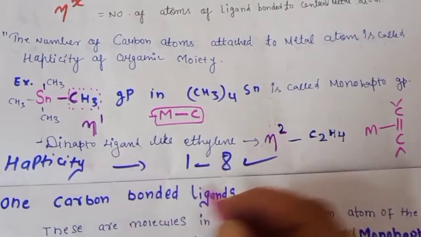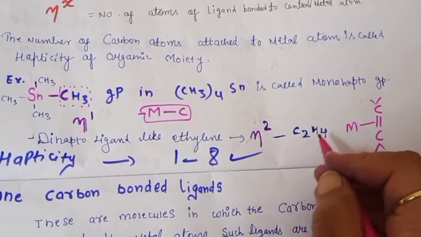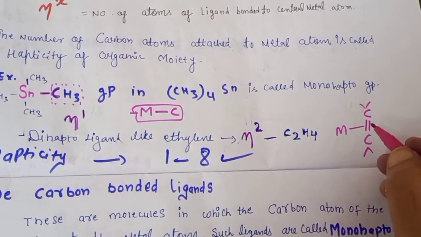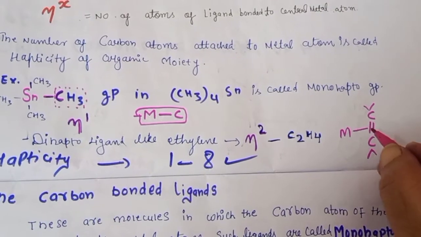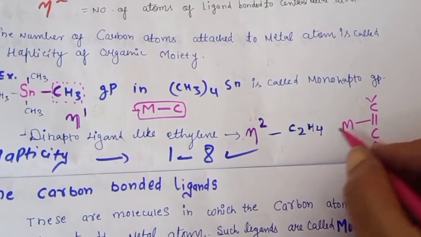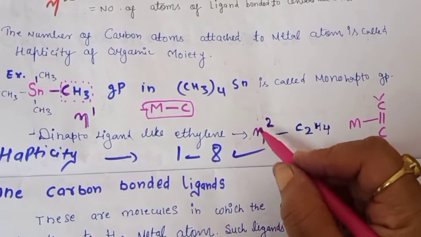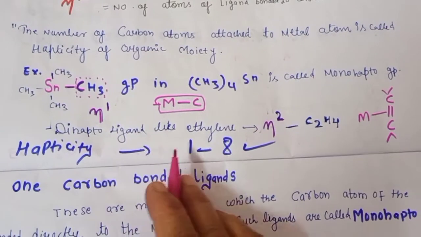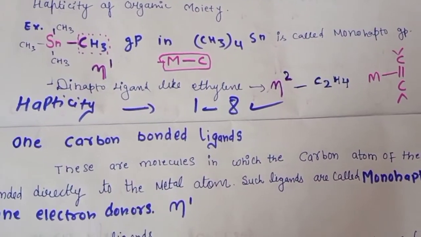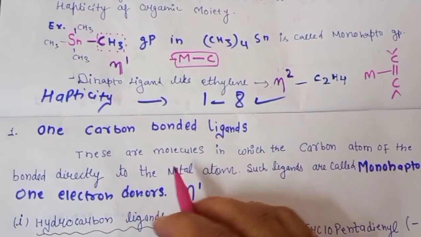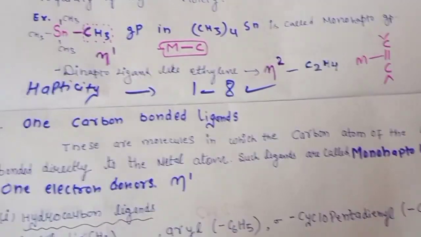Similarly, if it is our alkene, we know that there is a pi bond between the 2 carbon atoms, and both carbons contribute 1 electron for making the pi bond, so they will contribute 2 electrons here. So we will write the hapticity as eta to the power 2. The hapticity can vary from 1 to 8, and the maximum it will go up to is 8. Now there are so many types of ligands, so first we will classify them.